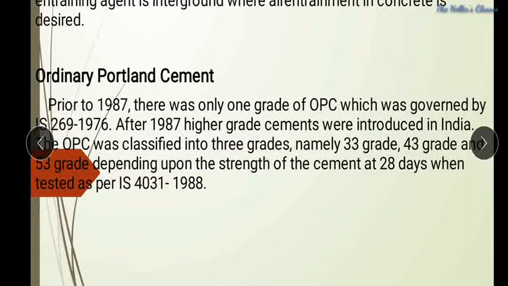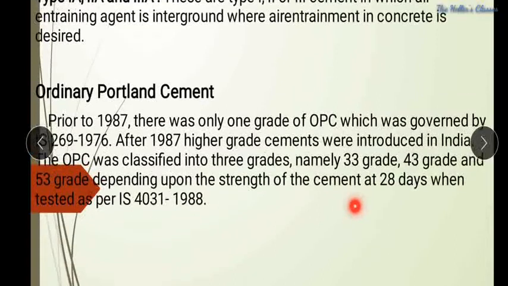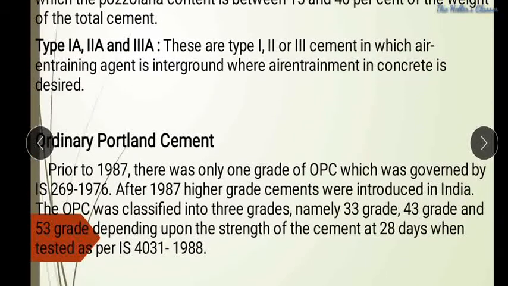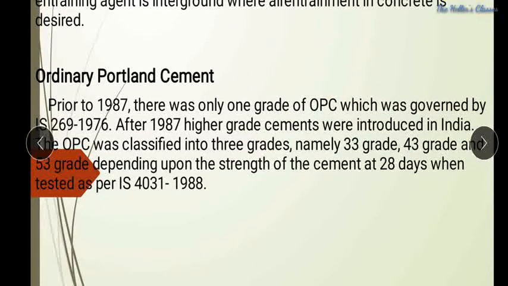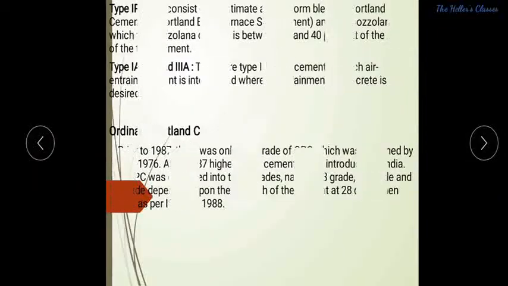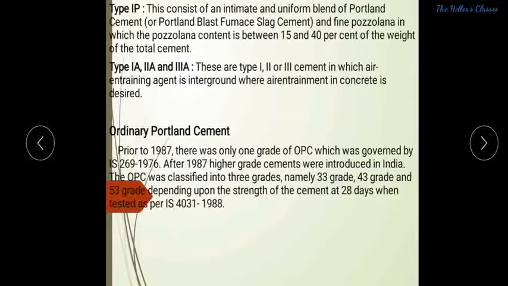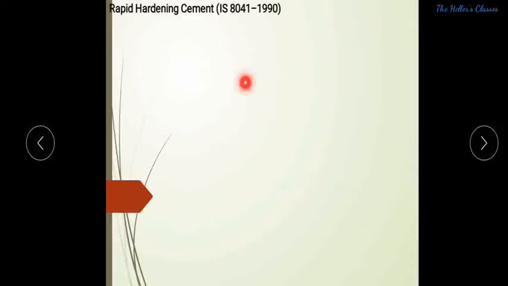So the first one is ordinary Portland cement. Ordinary Portland cement is one of the most important types of cement. Prior to 1987 there was only one grade of OPC, and after that it was again graded into 43 and 53 grades also. They are available now in the market, and these are classified into different categories based upon different kinds of IS codal provisions. So this is about the ordinary Portland cement.